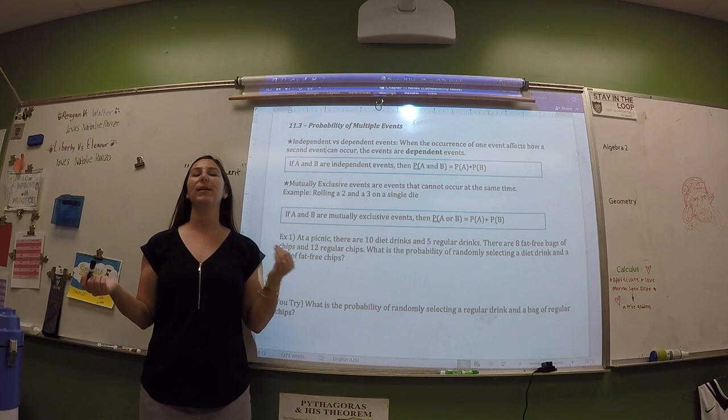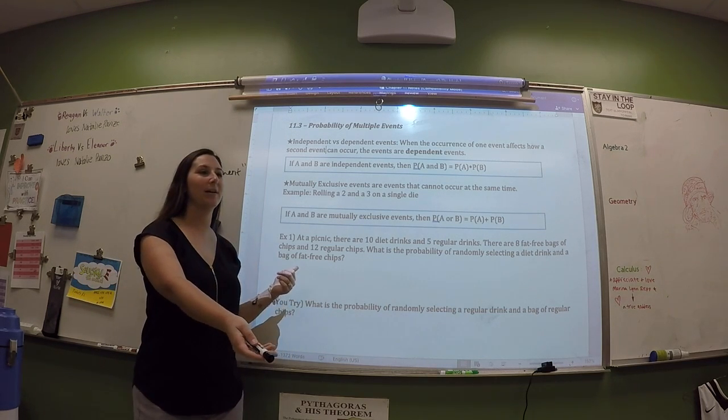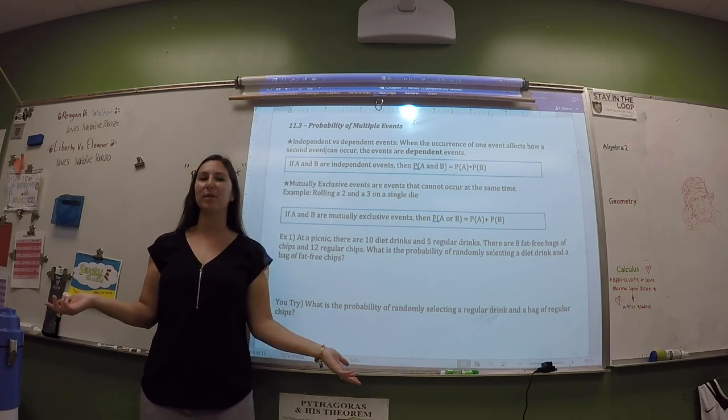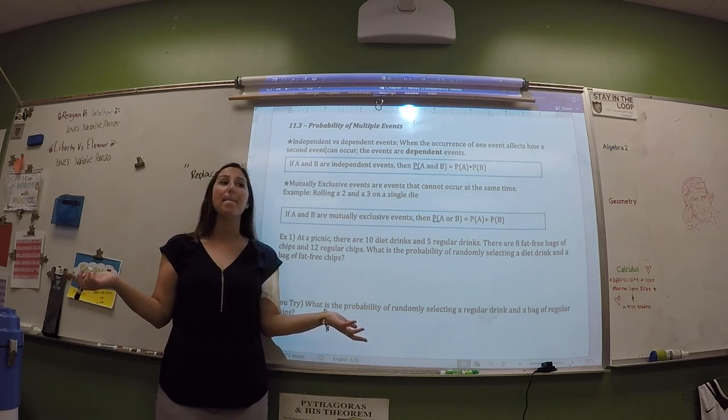Mutually exclusive events would be like flipping a coin and picking a marker. Completely different things. The probability of one does not affect the probability of the other because they're completely different things. They can't happen at the same time.